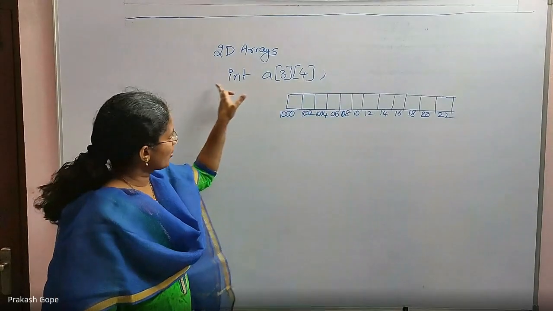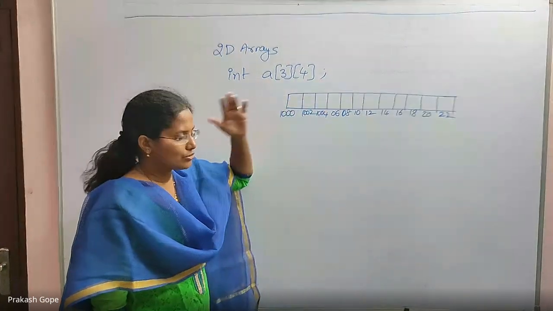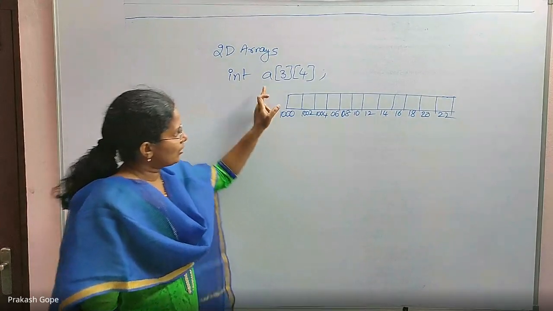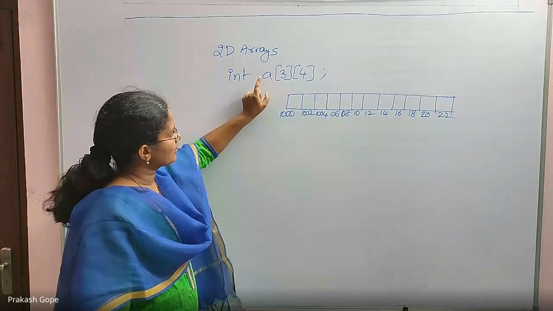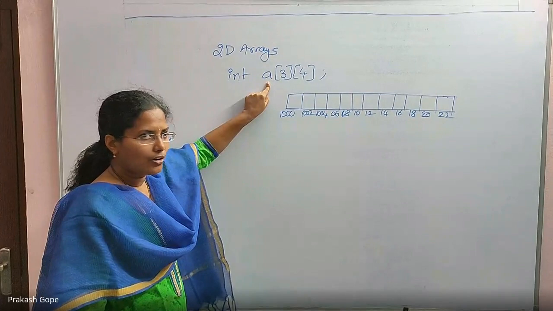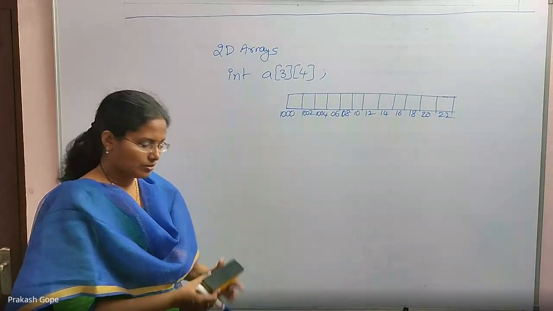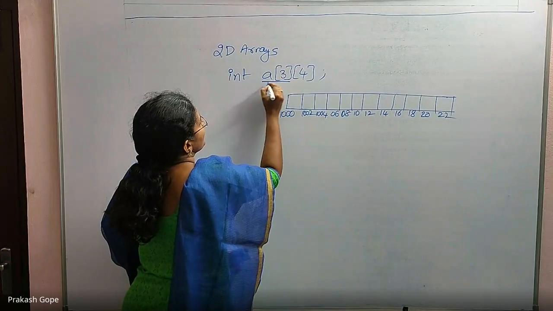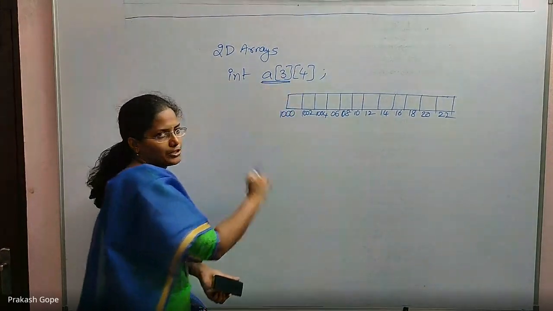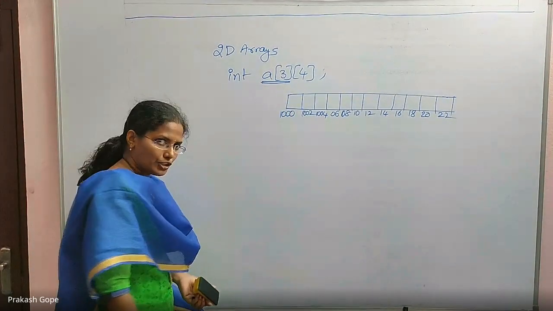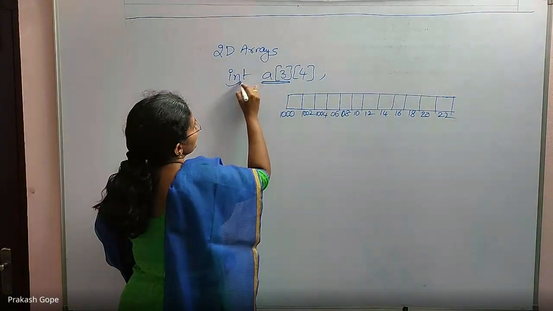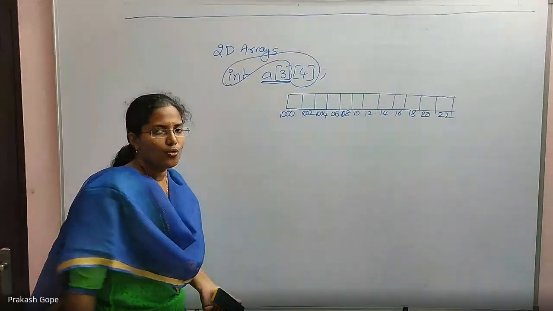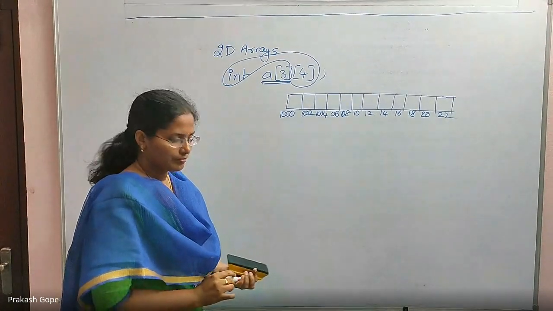If you are very clear on this declaration, there are no doubts about the pointers. The declaration says A is an array of 3 elements, in which each element is an integer array of size 4. That is the declaration meaning.